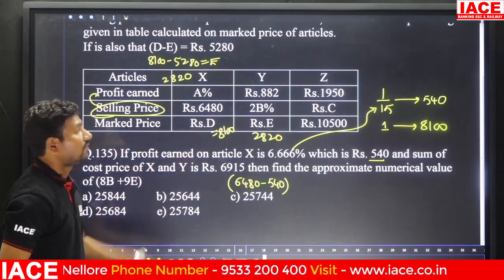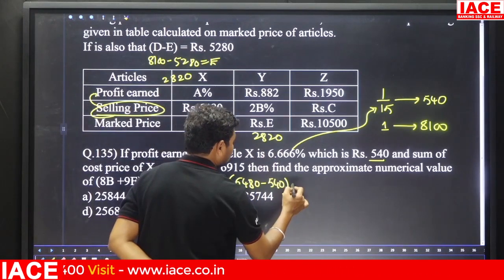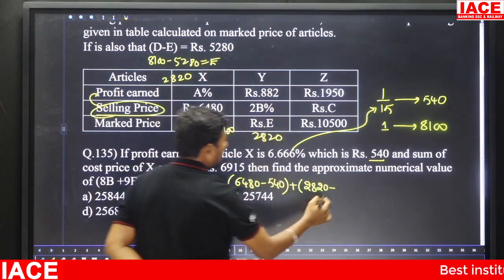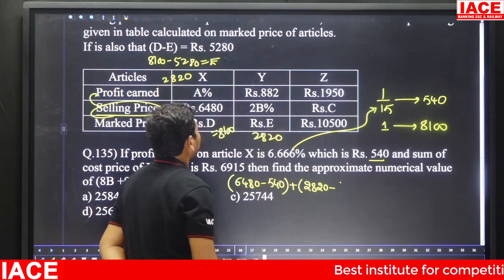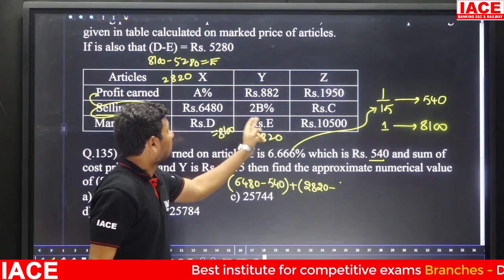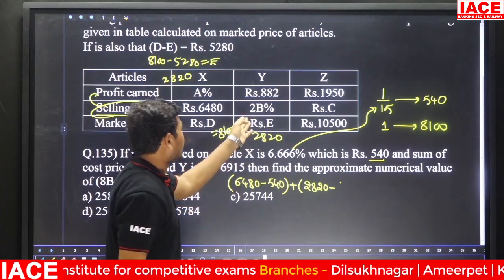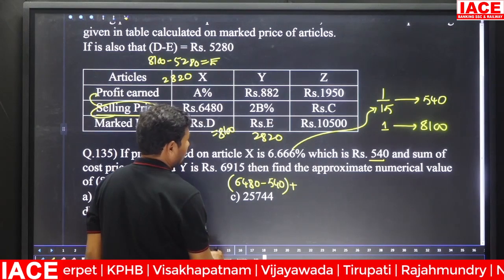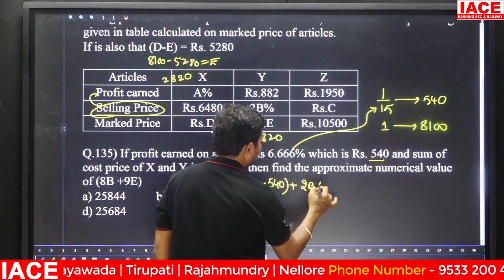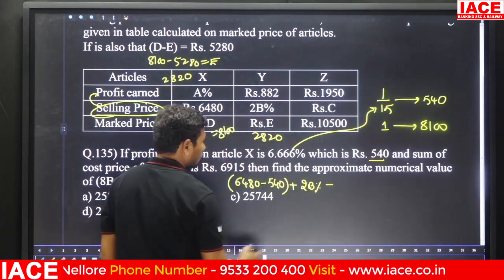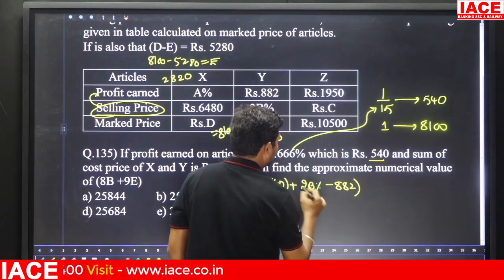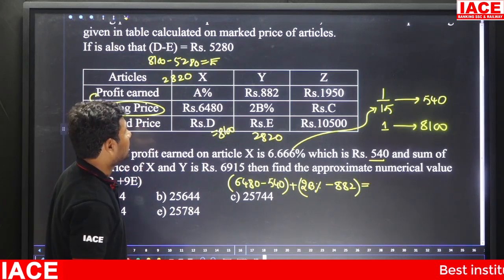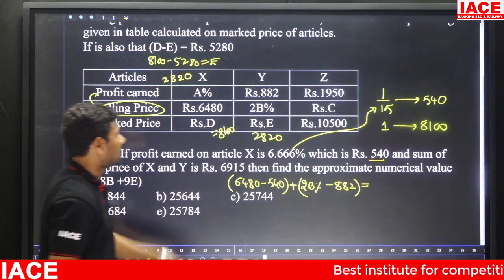Then, as it is, we have to calculate Y cost price. How to calculate Y cost price? From 2820 we have to remove the 2B percentage value. Here selling price is what? The selling price, we have to calculate 2B percentage. From this, 2B percentage minus 882 is equal to what value? 6915.